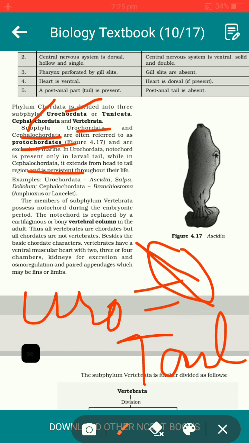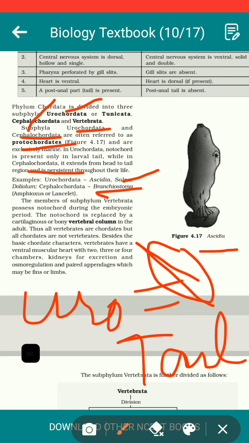Examples of Urochordata are Ascidia. Here is Ascidia. They are sometimes also known as ascidiaceans. They have a bag-like body. Another example of urochordates is Salpa. Then there is Doliolum, another example of urochordates. Then an example of cephalochordates is Branchiostoma, also known as Amphioxus or Lancelet. Sometimes you are asked about these examples in your examination, so keep track of all these and make note of them seriously.